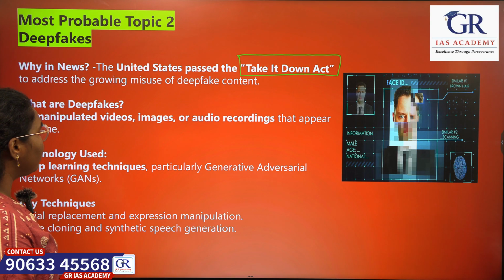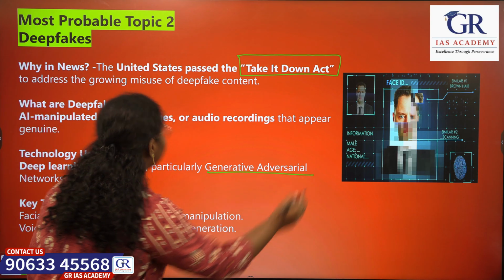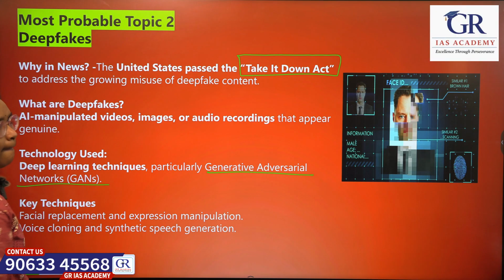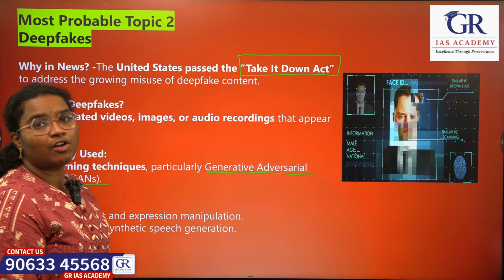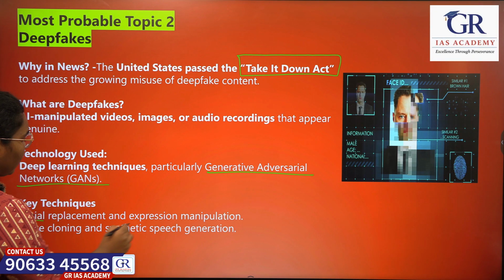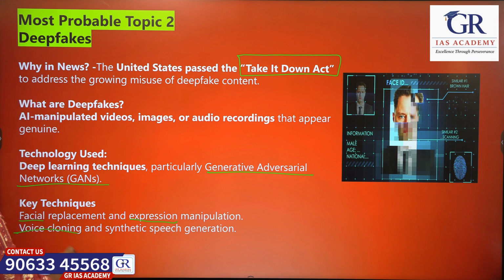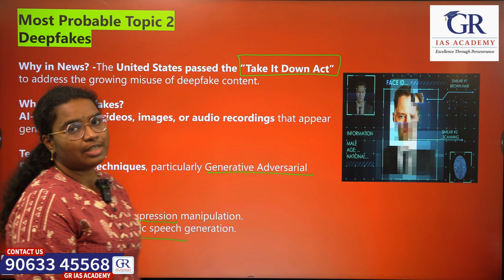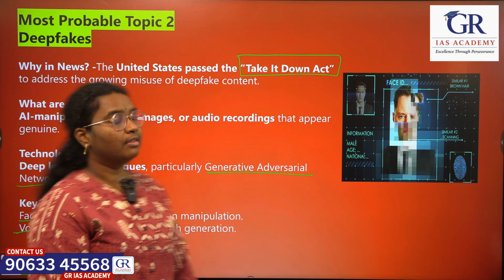So if we see, they are produced using generative adversarial network technology, and basically it involves manipulation of facial expressions, voice cloning and the synthetic speech generation. So that's all. Let's see the next topic.